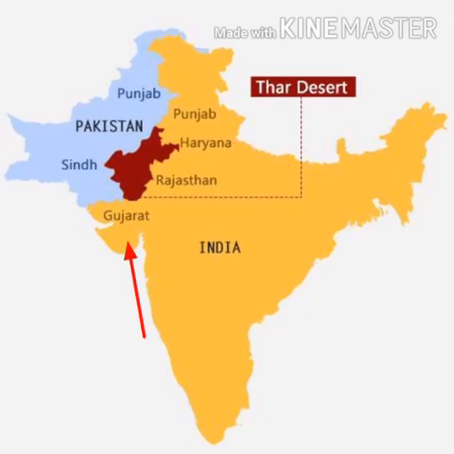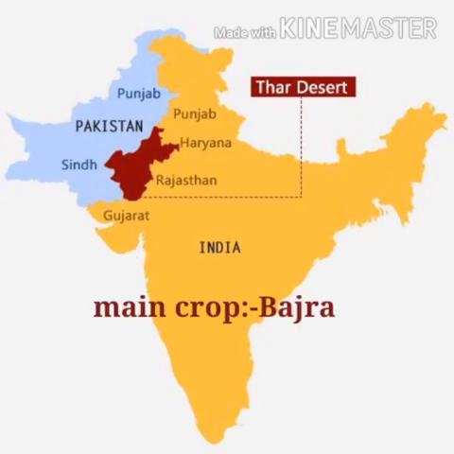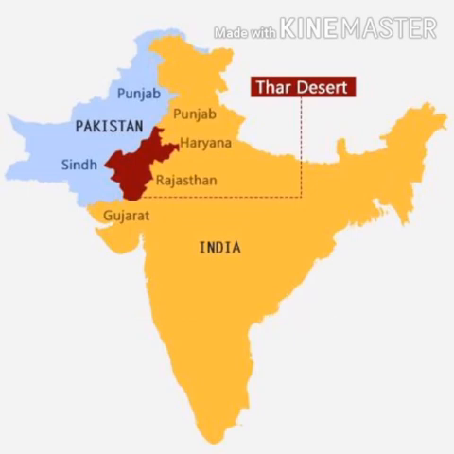Luni is the main river which flows in the western part of Rajasthan. The crop which is mainly grown here is bajra because it grows in semi-desert conditions. Then sand dunes, also known as hills of sand, are also found here, which shift with the moving wind.